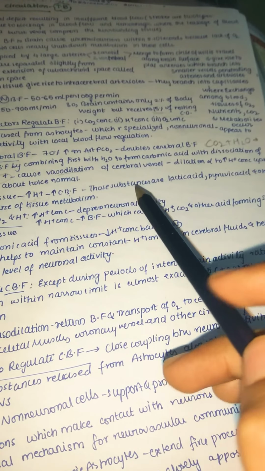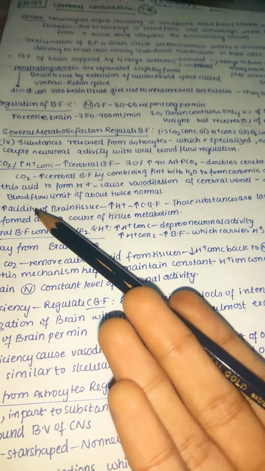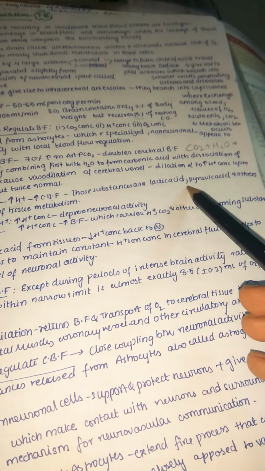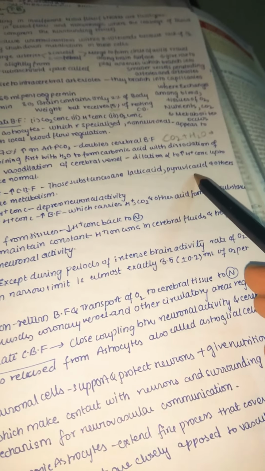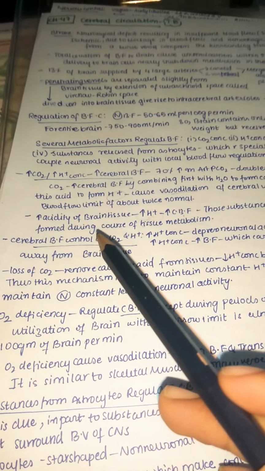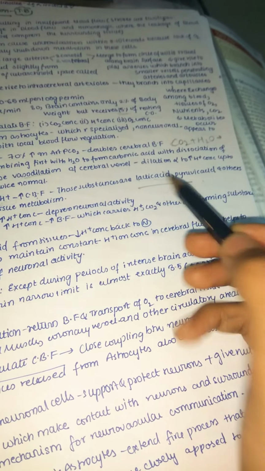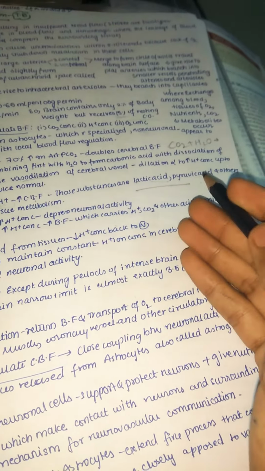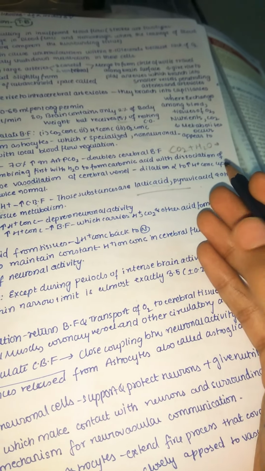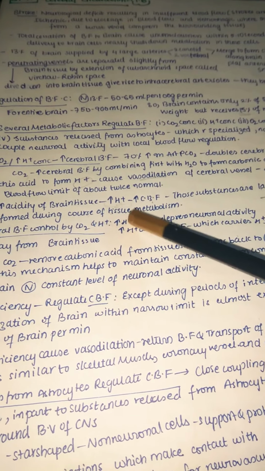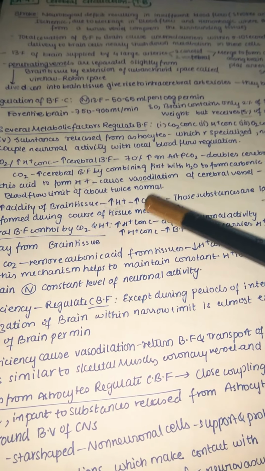Those substances which mainly lead to this increase in acidity of brain substance are lactic acid, citric acid, pyruvic acid, and also some other substances which are mainly formed during the course of tissue metabolism. Remember these two acids: lactic acid and pyruvic acid. In the name itself you can see they are acids, so they increase the acidity. If acidity increases, then hydrogen concentration increases. If the hydrogen concentration increases, then finally our cerebral blood flow increases. This is how we need to remember it, like a flow chart, so that it can easily be remembered for a long time.